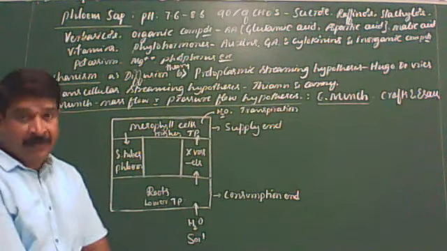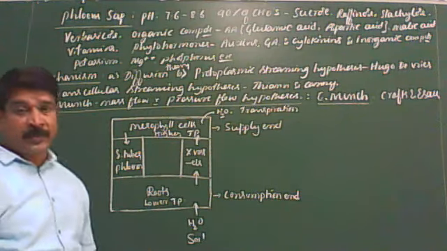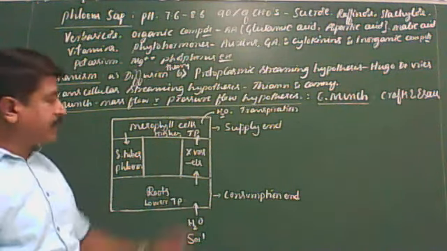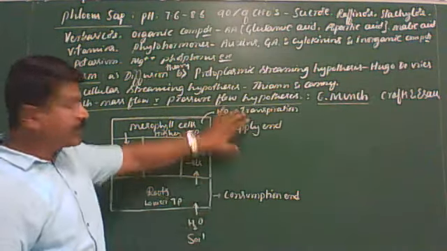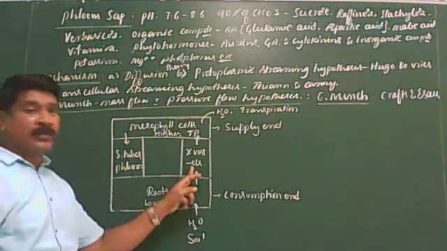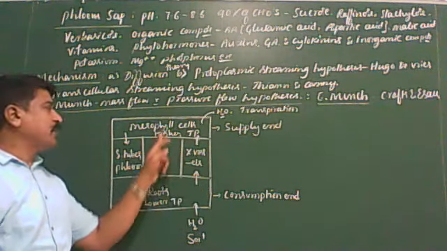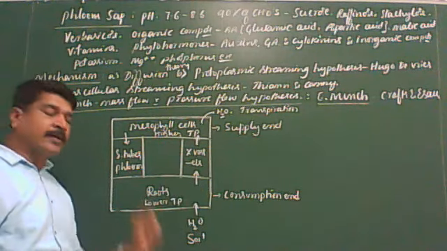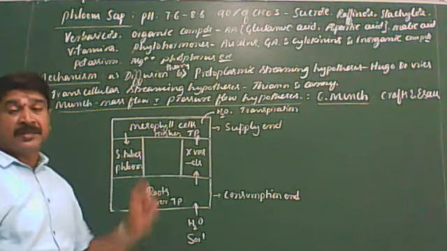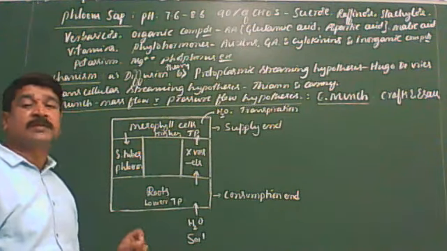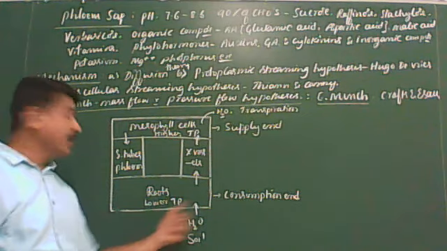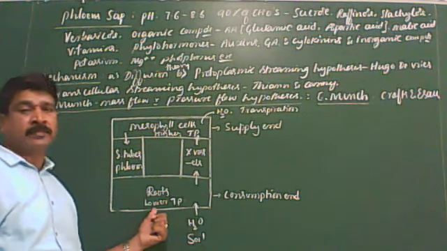I'll repeat once again. According to the Munch mass flow hypothesis, translocation of organic solutes takes place from the supply ends to the consumption ends through sieve tubes of the phloem along with the water molecules. Mesophyll cells of the leaf are the supply ends and have a higher turgor pressure because they synthesize the food molecules by photosynthesis, whereas the roots and storage organs at the consumption ends have a lower turgor pressure.